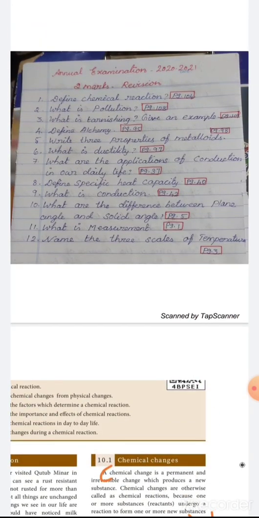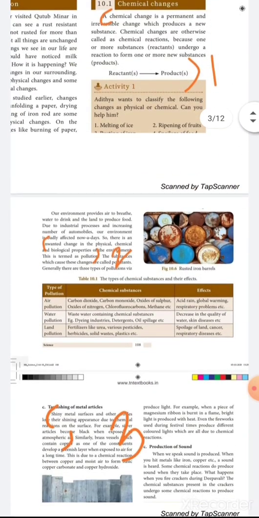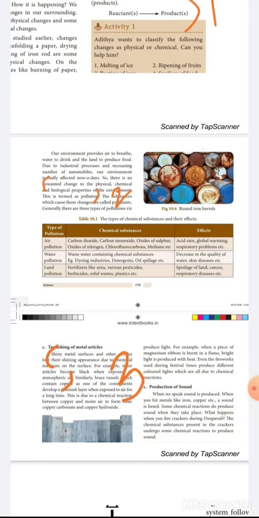Then second one, what is pollution? Page number 108. The sixth line, start with the unwanted change, end with pollution. Mark this question number 2. Then third one, what is tarnishing? Page number 109. Start with shiny metal and end with atmospheric air.